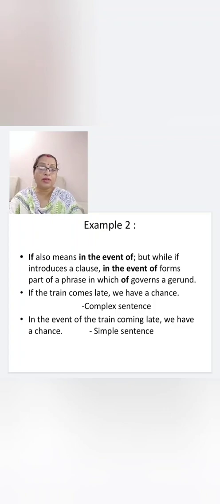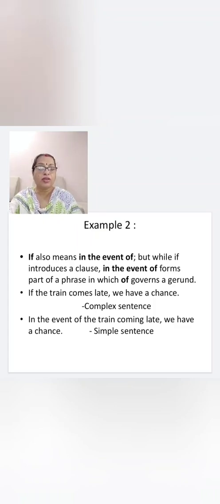If the train comes late, we have a chance. Here it is a complex sentence. Now here, where is if used? If is introducing the adverb clause, right? If the train comes late.